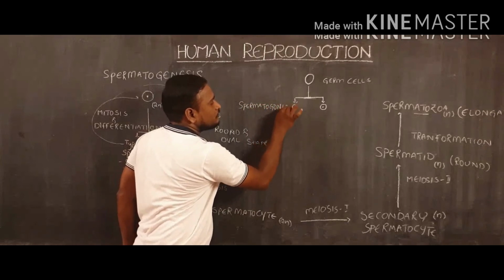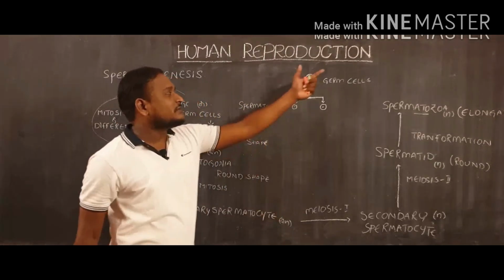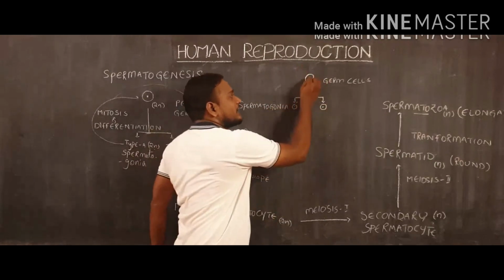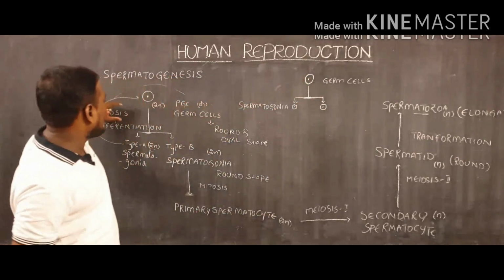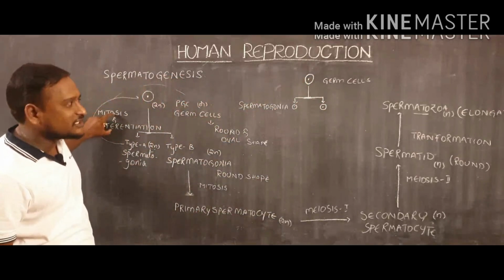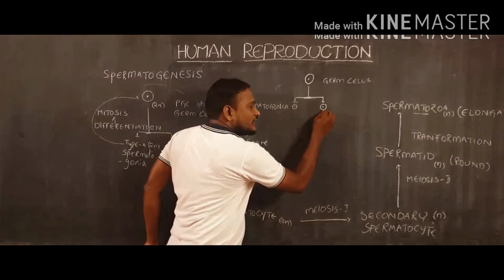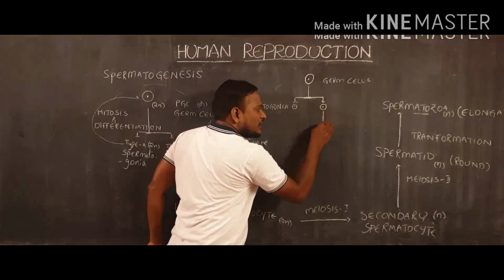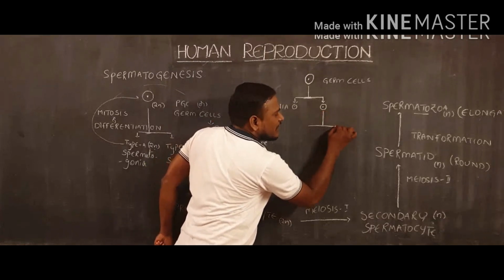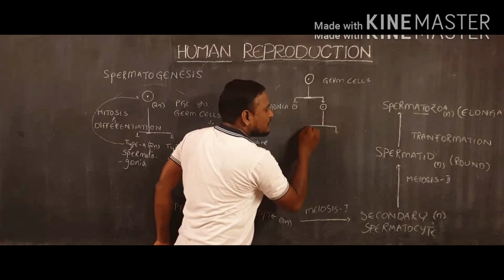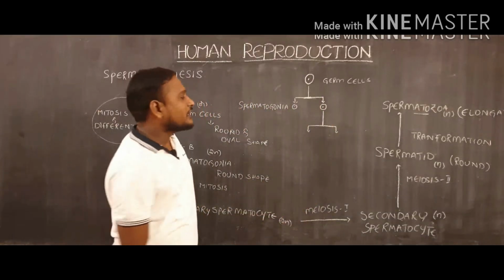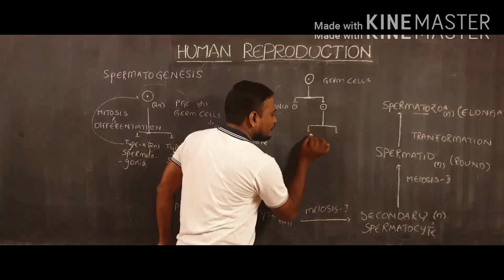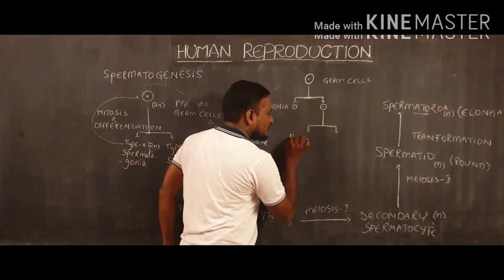So germ cells are now dividing into spermatogonial cells by which division? With the help of mitosis and differentiation. And then we are taking only one cell, and this one conducts mitotic divisions, so how many primary spermatocytes will be formed from one spermatogonial cell? They can produce two primary spermatocytes.